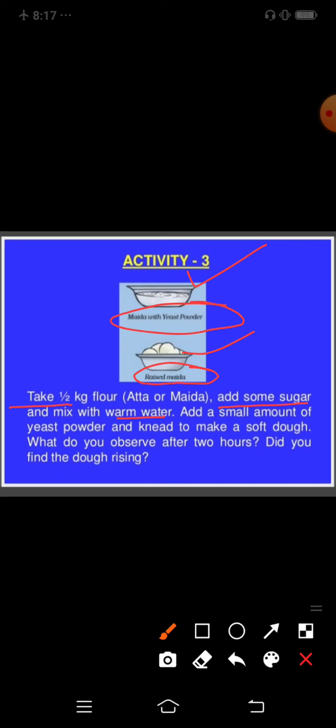After that, add a small amount of yeast powder and knead to make a soft dough. What do you observe after 2 hours? Did you find the dough rising? Yes or no? You can do the activity and find out what is happening here.